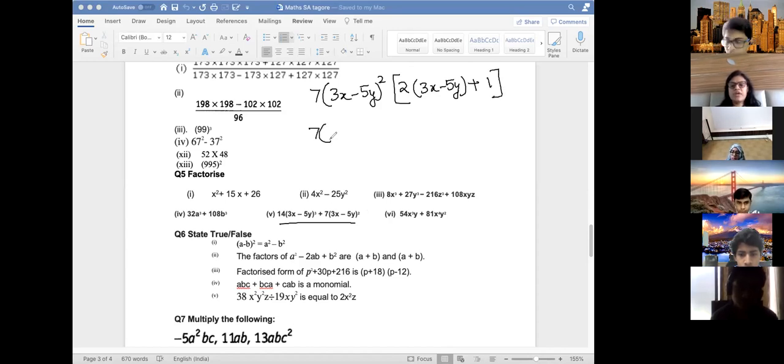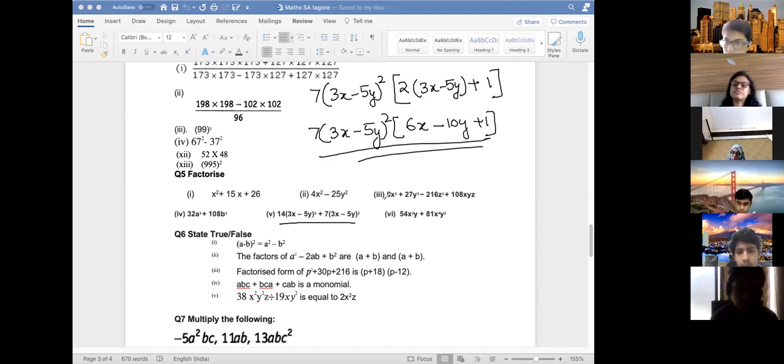Now you simplify 3x minus 5y whole square. This is into 2, so take the 2 inside. 3 2s are 6x minus 5 2s are 10y plus 1. This is the answer. Now understood? When same brackets are there, this bracket will come out. There are two terms, and the same thing will come out outside. So I have taken out and kept the bigger bracket inside, and you can solve like this.